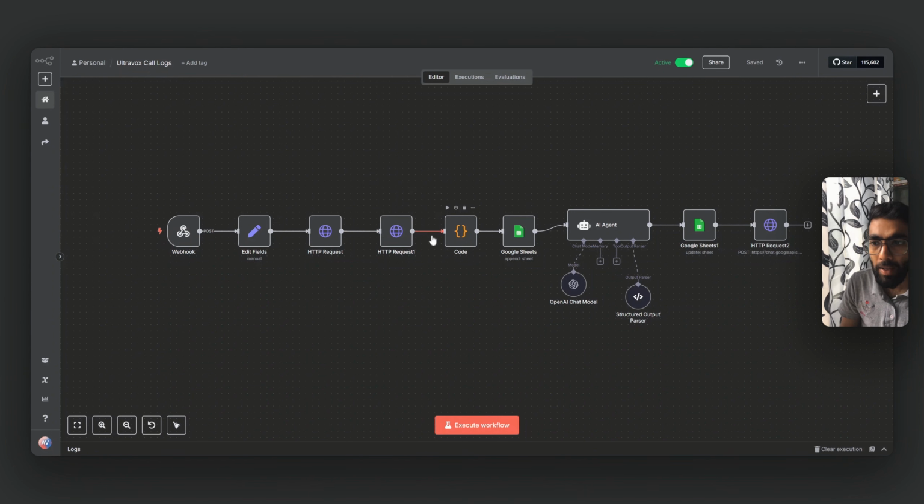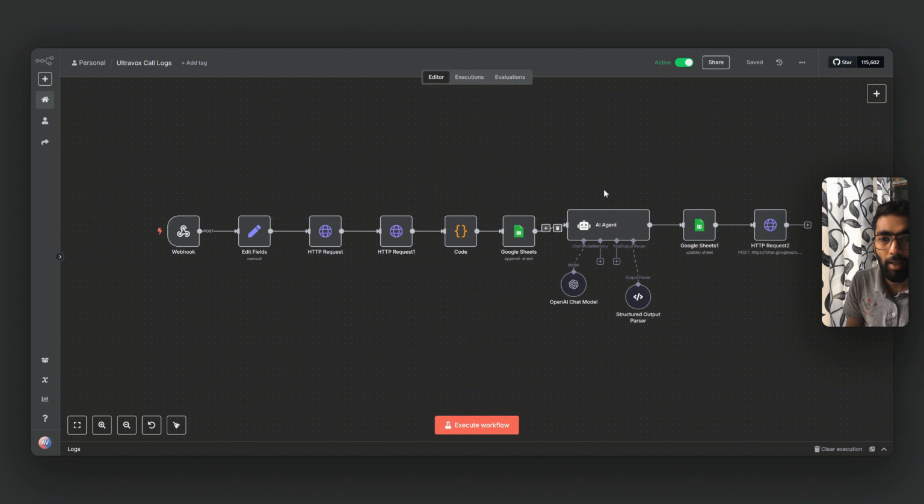Once these two nodes have fetched all the details we need, I use this code node to structure all the input into a structured output. For example, I want all the details like the summary, the time, the duration, what they spoke, the transcript, and so on. Once all these details are fetched and structured using the code node, I put them into the Google Sheet that I showed you in the starting. Now, once I've got all this data, I want an AI model like ChatGPT to understand what the chat model has spoken about, derive a conclusion or a pain point out of it, and structure it in a proper format, which we do using this node.